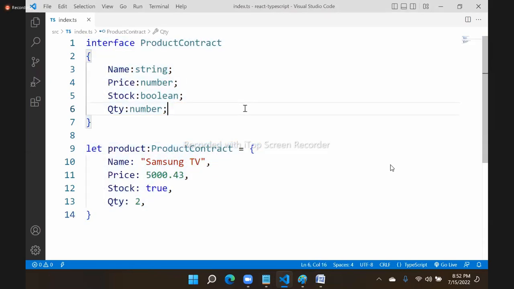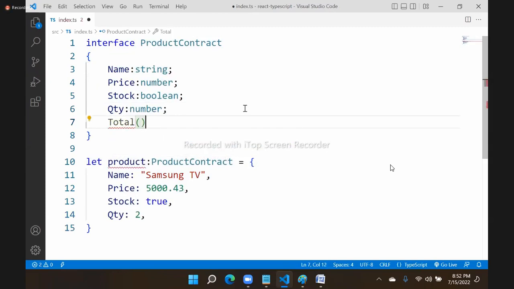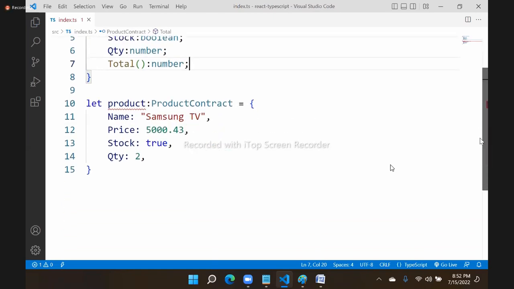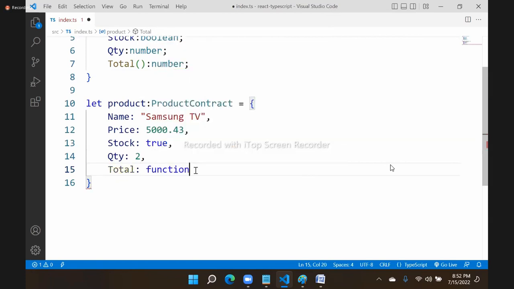How? Suppose I say there can be a total method, a total function. What does this total function have to do? It should return a number. That is the rule. In that case, here again is a problem. As per the rule, you have to implement it. That means you have to write total, which is a function, and this function should return a number, compulsory.